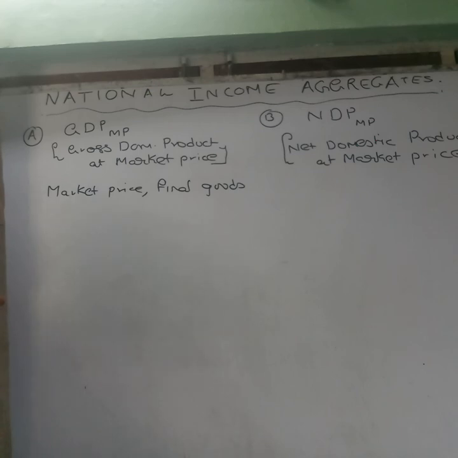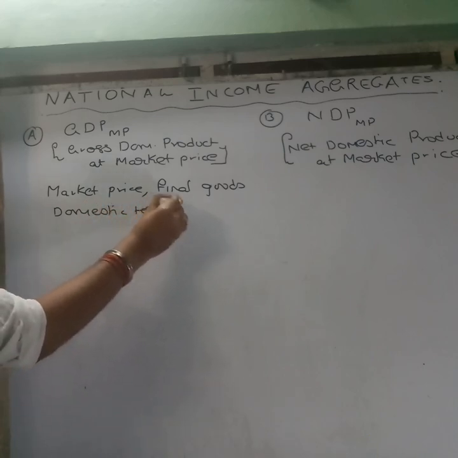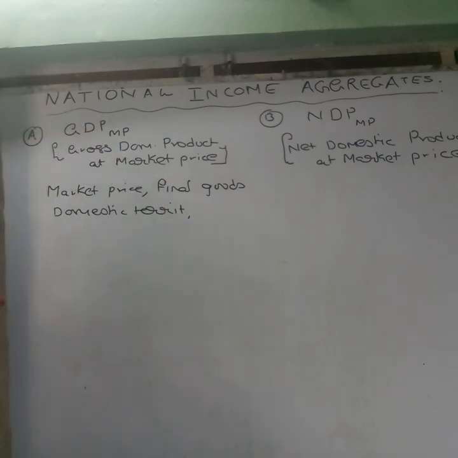I am not taking the intermediate goods in this one. Of all the final goods which are produced in the domestic territory in an accounting year. Am I clear? Domestic territory here means it can be produced by residents or the non-residents. The important thing is, it should be produced within the domestic territory of our economy.